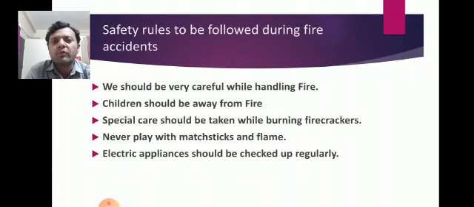Now, what should we do, or what safety rules are to be followed during fire accidents? Which are the things we need to follow to avoid fire accidents? First of all, we should be very careful while handling fire.